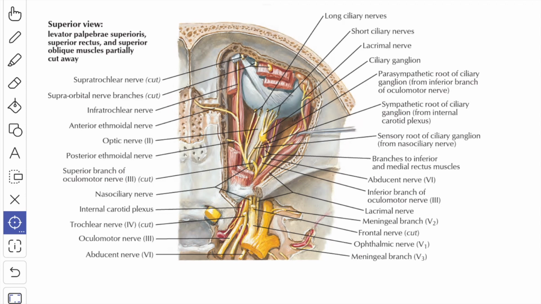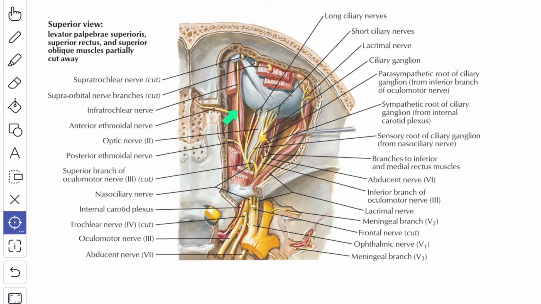They arise from the nasociliary nerve when it crosses the optic nerve from lateral to medial side. The long ciliary nerve pierces the sclera in company with the short ciliary nerve and runs forward between the choroid and the sclera and supplies the ciliary body, iris and the cornea. These fibers convey pain, touch and thermal sensation from the eyeball and also the postganglionic sympathetic fibers from the superior cervical ganglion to supply the dilator pupillae muscle.